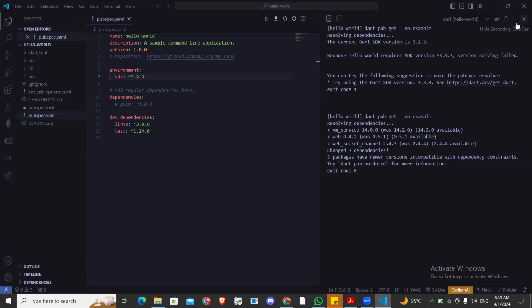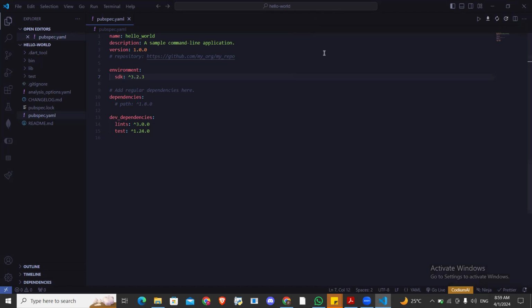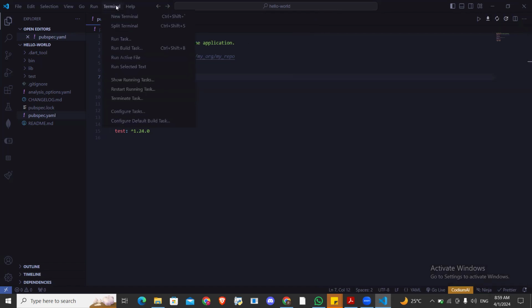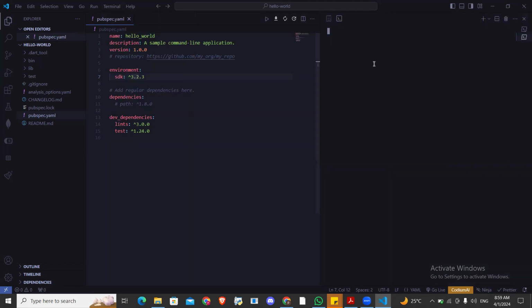So it's not rocket science. All right, open your terminal again and run it. If you just follow exactly what I did. The only thing I did was, they gave me a message, yours might be different from mine. Just don't panic. Go to your pubspec.yaml file and update your SDK to the version they are telling you.